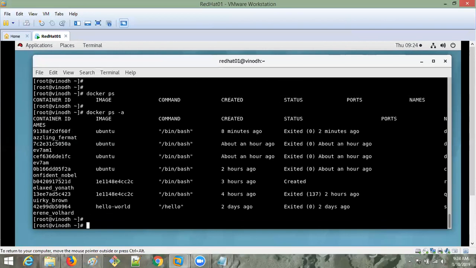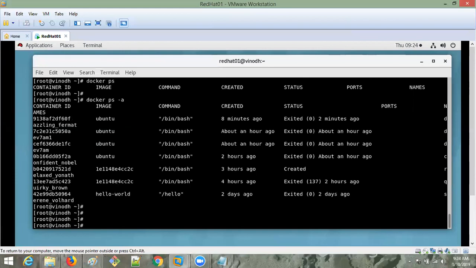Like this, the containers will be there. Once I give exit, the container is stopped. Now if I want to enter into the container again, how? First I need to start that container, and after that I need to attach that container to my terminal again.